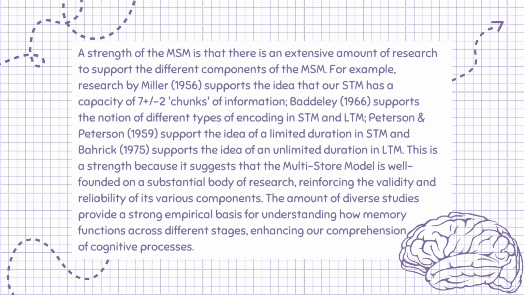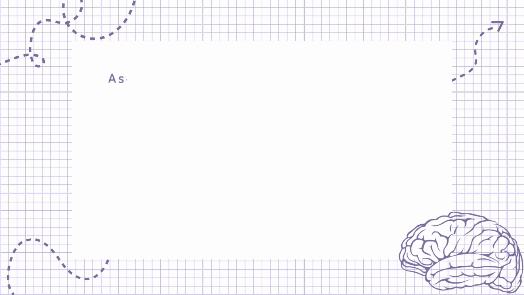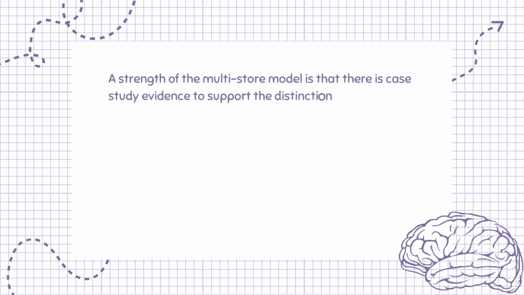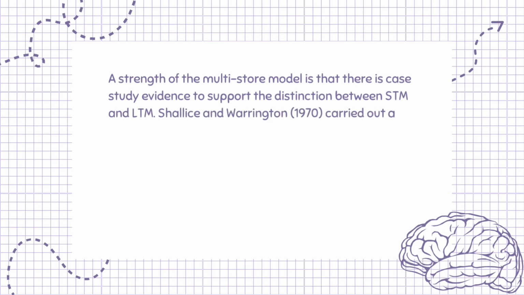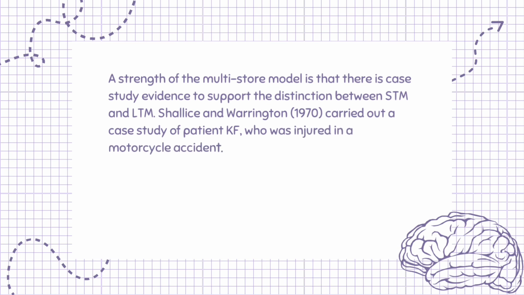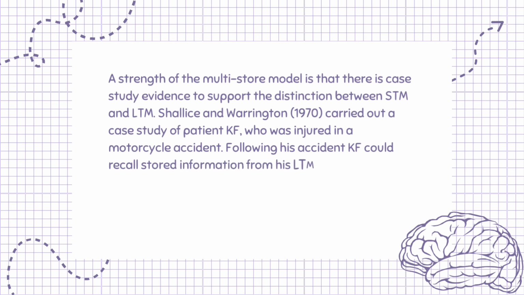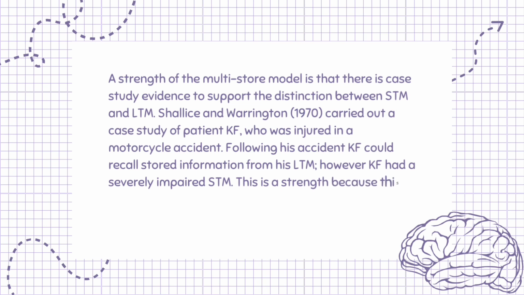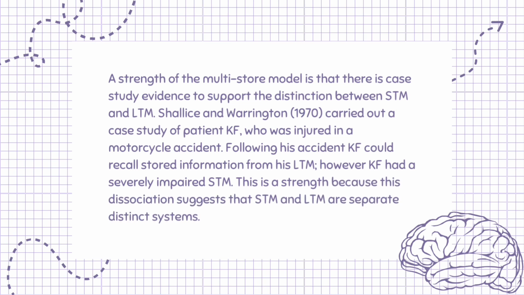A strength of the multi-store model is that there is case study evidence to support the distinction between STM and LTM. Shallice and Warrington, 1970, carried out a case study of patient KF, who was injured in a motorcycle accident. Following his accident, KF could recall stored information from his LTM, however KF had a severely impaired STM. This is a strength because this dissociation suggests that STM and LTM are separate distinct systems.